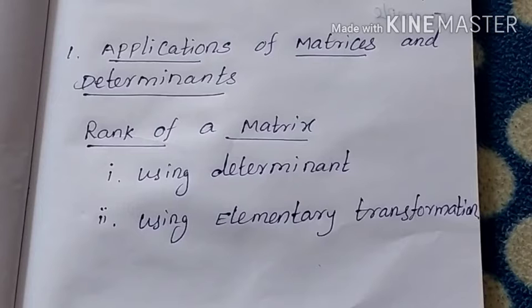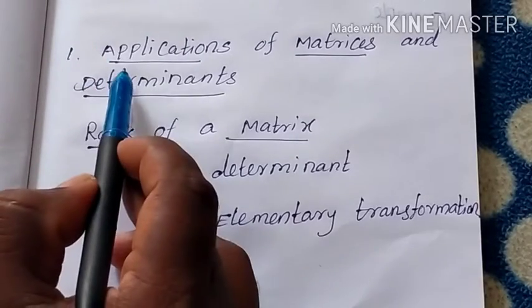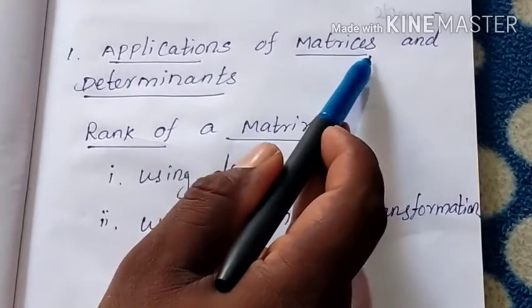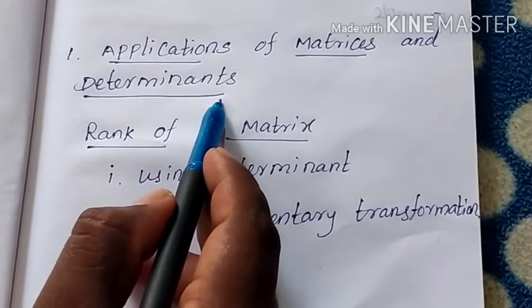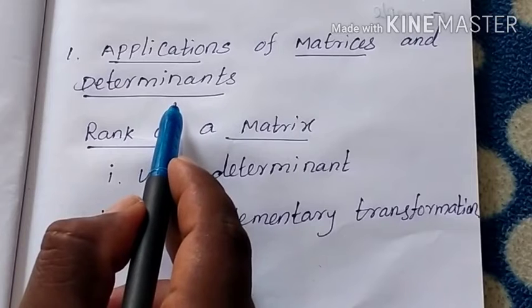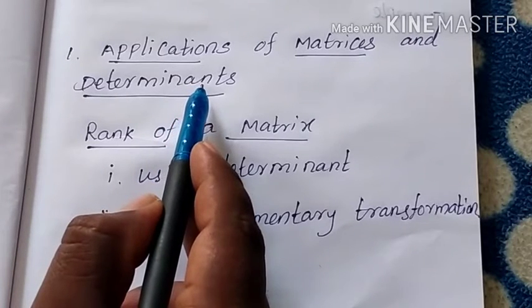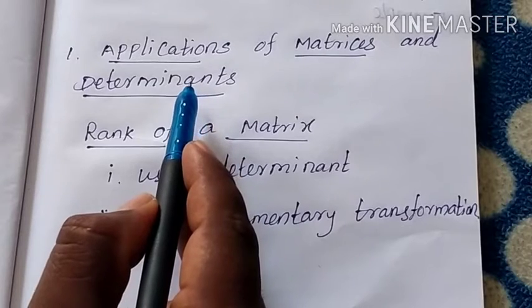In 12th standard, you have 10 chapters. The first chapter is the easiest one. The name of the chapter is Applications of Matrices and Determinants. In your 11th standard, you already studied matrices and determinants, which was your first chapter.